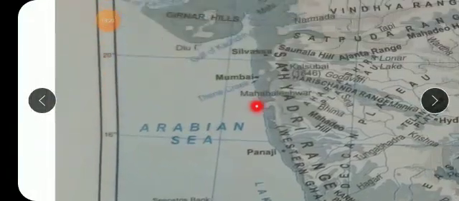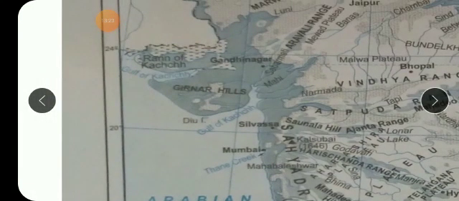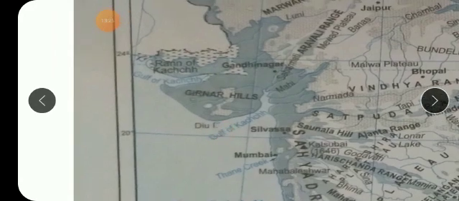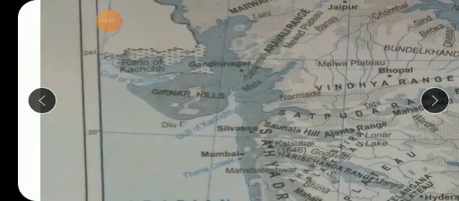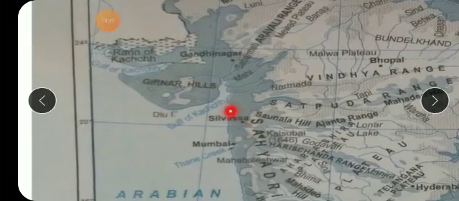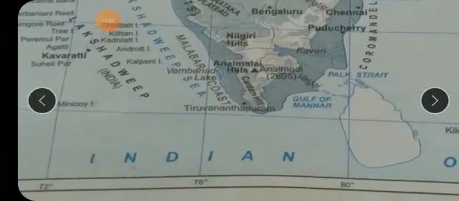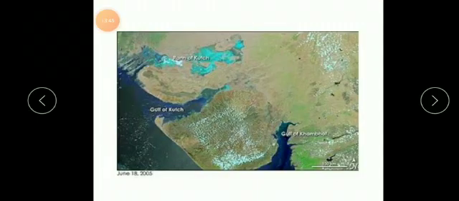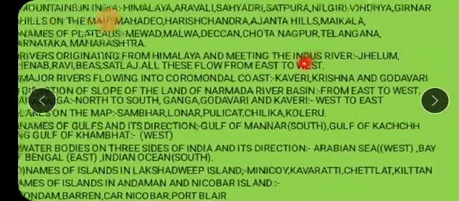Gulf of Kutch, I will try to show you here. Yes, see Gulf of Kutch, isn't it? You will see it in the western part. Even the Gulf of Khambat you will see in the western part of India. So like this you have three gulfs in India: Gulf of Kutch and Gulf of Khambat towards the western part of India, and Gulf of Mannar towards the southern part of India. I hope you now have understood the meaning of Gulf, children. This is nothing but the narrow portion of sea water or ocean water which goes deep inside the land. This is called Gulf. What is the next question which they have asked you?